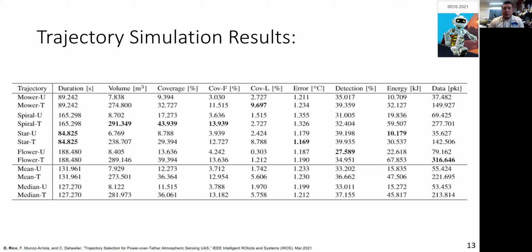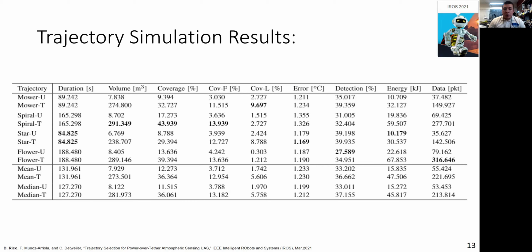Fourth, we expected tethered systems to have significantly less reconstruction error when compared against untethered systems, but we see marginal differences. This is due to our dynamic field construction being uniform in the vertical dimension when there should be a gradient. If this was implemented with the gradient, untethered systems would perform much worse because they are not traversing in the vertical, whereas the tethered systems have sensors throughout the vertical column. Fifth, the tethered star trajectory is the quickest and therefore most energy efficient for tethered, and had the smallest temperature reconstruction error at 1.169 degrees C.